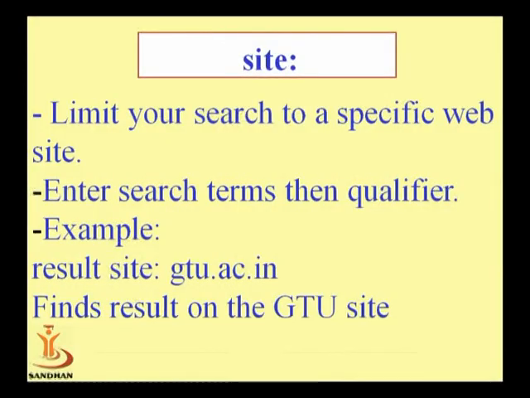For example, if we are finding a result, then site:gtu.ac.in, at that time this command will give you results only from the GTU site. That is very preferable for specific answers, specific searches, when you are finding a specific result from a specific site. Now using the site command, you can easily find your specific result on the specific site.